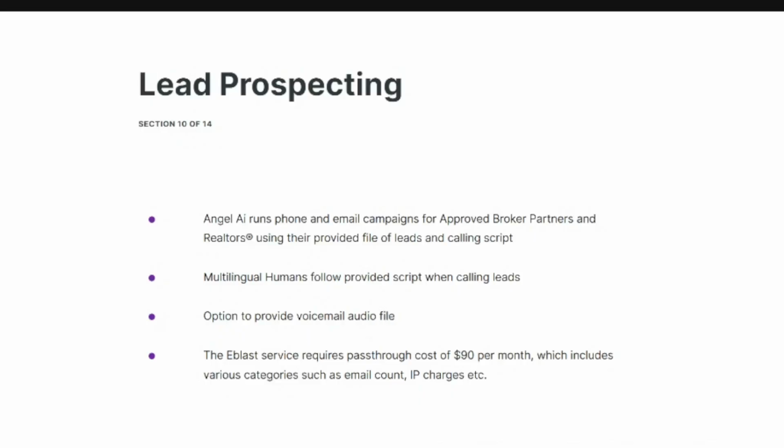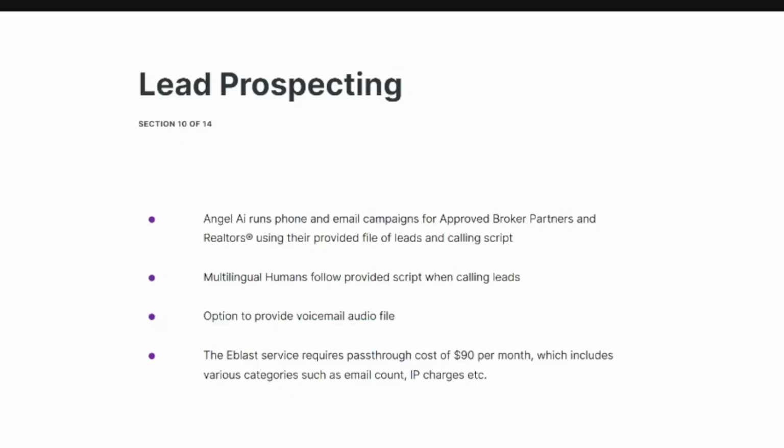You can upload a voicemail also. So whenever we get to the voicemail of those clients that we're calling for you, we just click a button and it sends that voice sample that you recorded. So it's a lot more personal. We can be as persistent as you want on these campaigns. So it can be from 1 up to 15 call attempts.